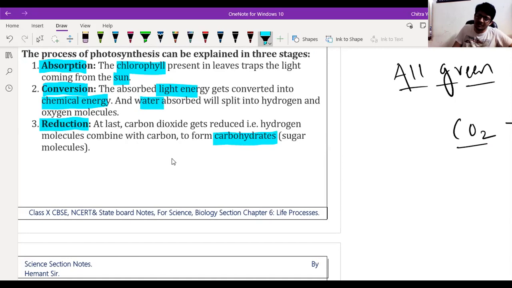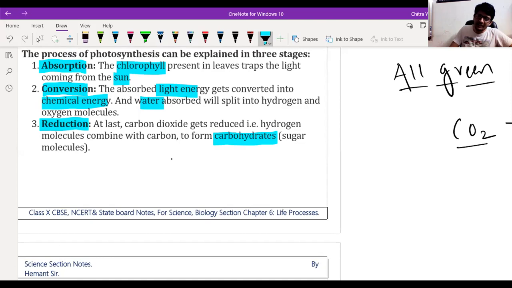In the third step, so the first step is absorption, where light energy is absorbed with the help of chlorophyll. Then in the conversion process, the absorbed light energy gets converted into chemical energy.